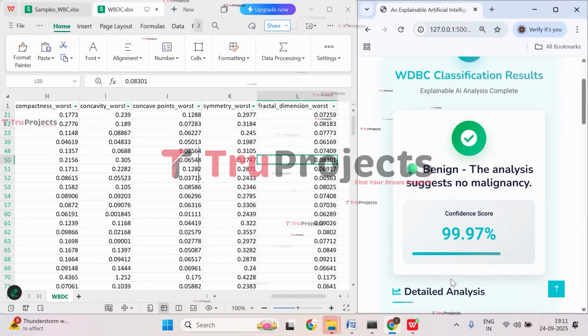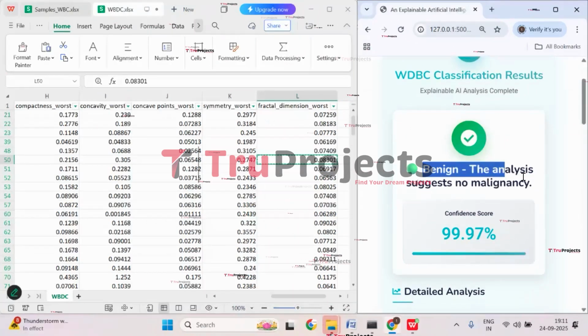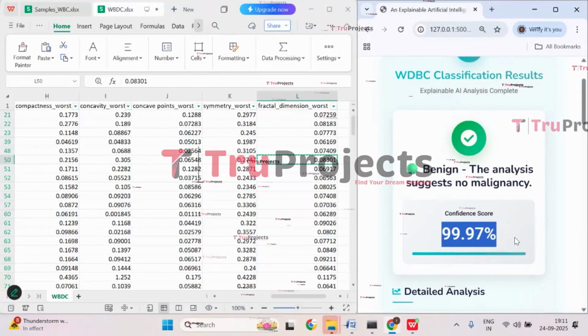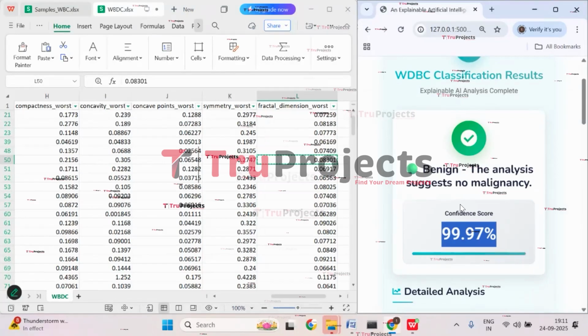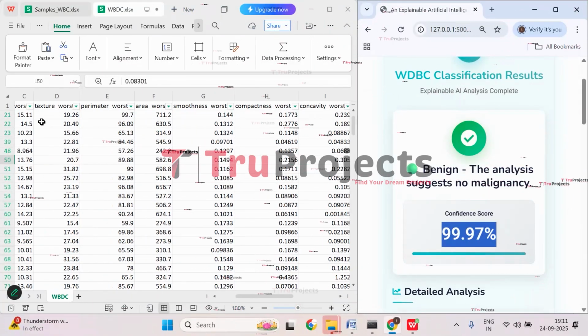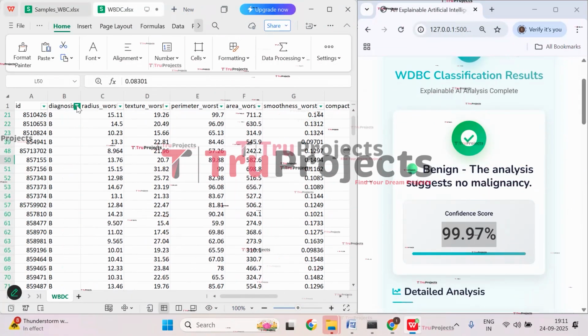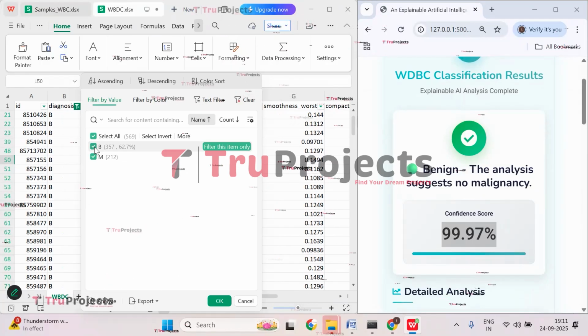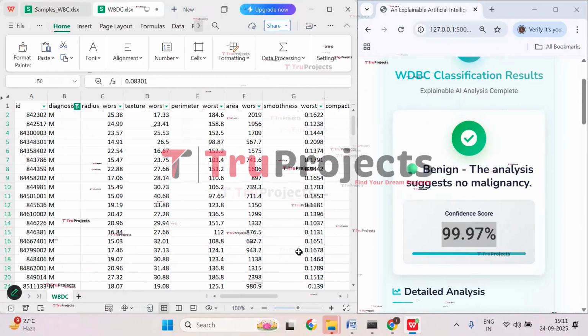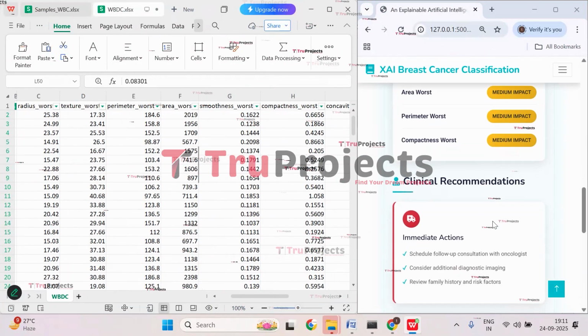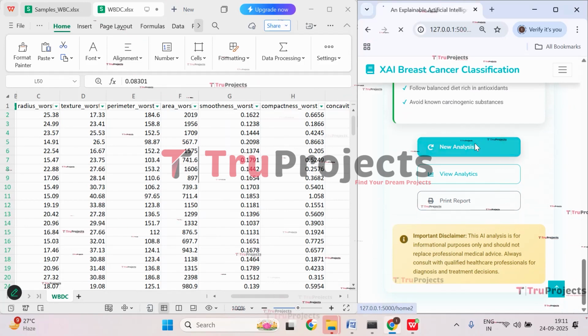And here you can see the model is predicting it as benign with a 99.97 probability score for this benign class. Now let's check with malignant. Click on malignant, apply filter to it. So click on new analysis.